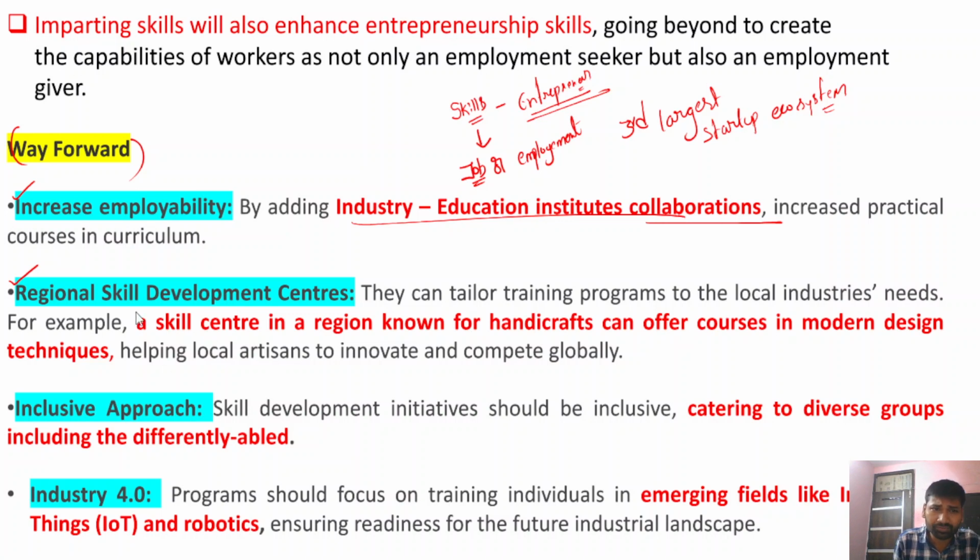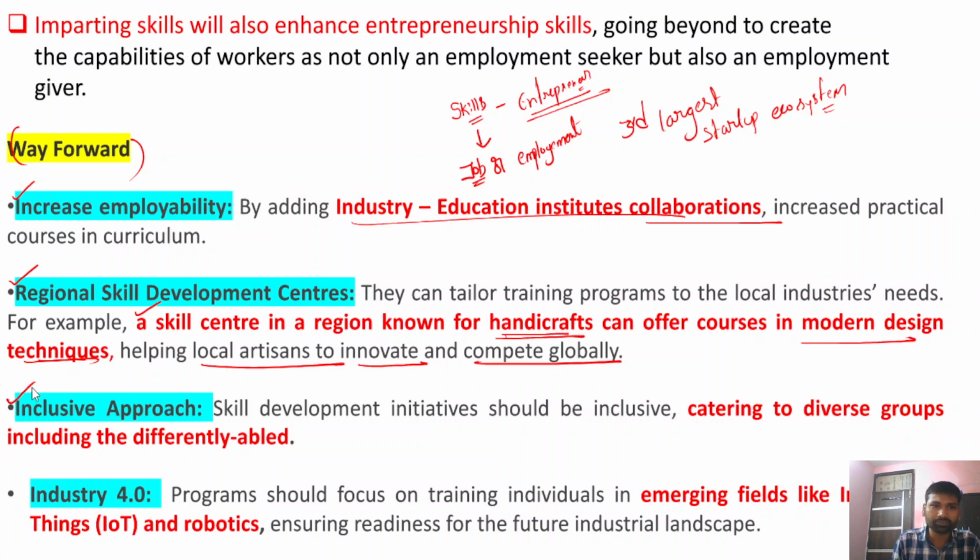For example, a skill center in a region known for handicrafts can offer courses in modern design techniques, which helps local artisans to innovate and compete globally.